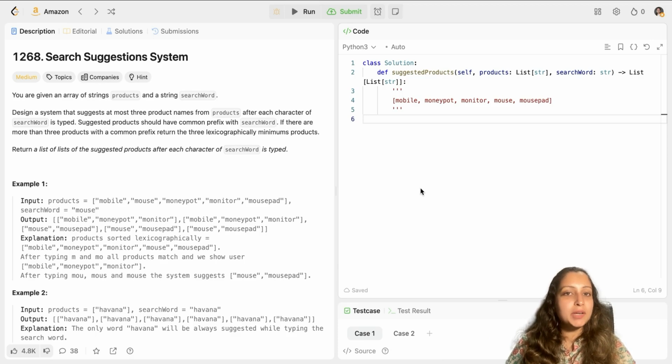Today I have brought a very interesting LeetCode problem, LeetCode 1268, Search Suggestions System. Quite relatable in real-time scenarios, and it has been asked in a lot of FAANG interviews in the last 0 to 3 months. So it's a very important as well as interesting question. It's very easy to sway in the wrong direction for this question. So let's see what this question says, which companies have asked it, and how we solve it.